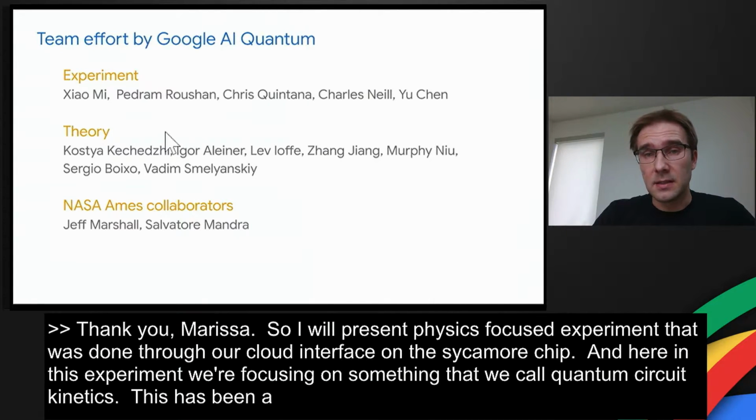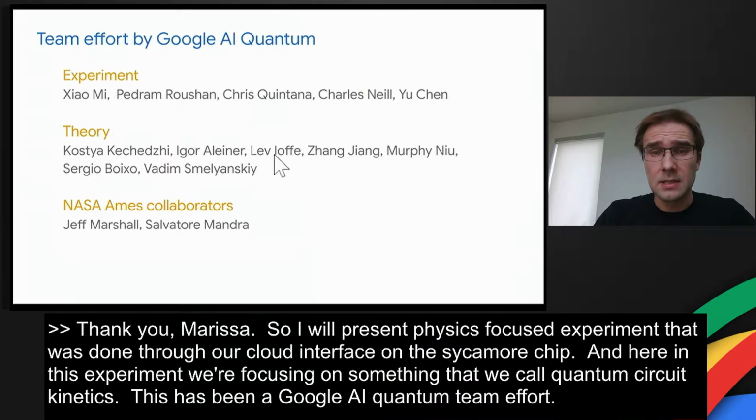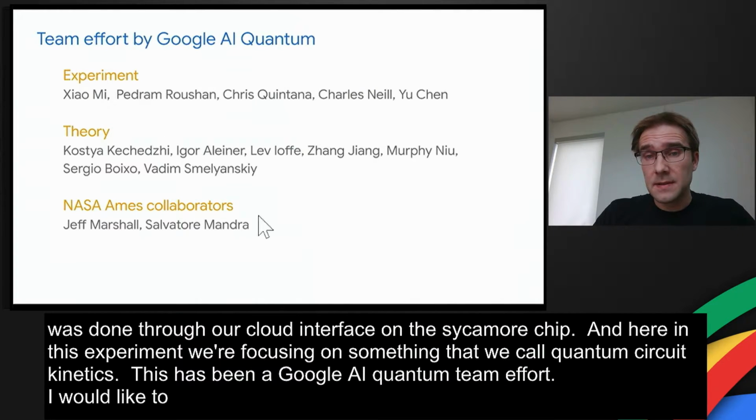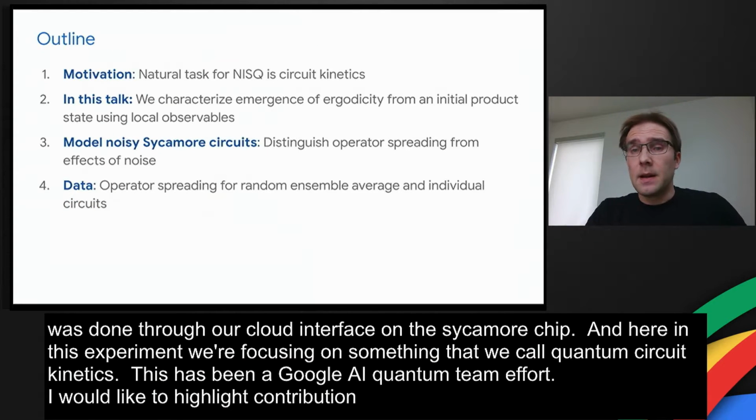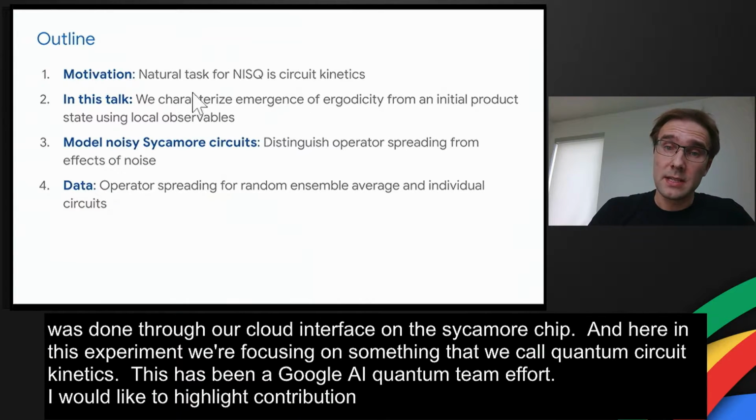Nonetheless, I'd like to highlight the contributions from Xiaomi to the experiment, Igor Aliner for help with theory, and our NASA collaborators. Our motivation is basically to do the most natural task for our NISQ device, which is circuit kinetics. And I'll give in this talk an example of that.